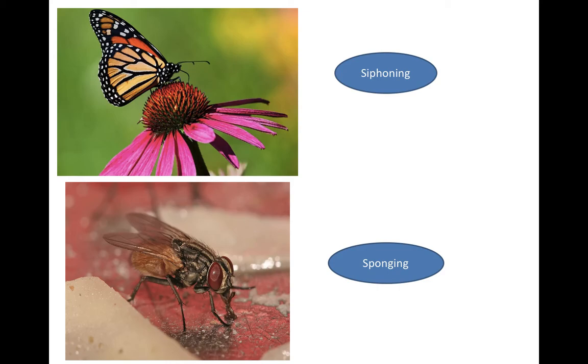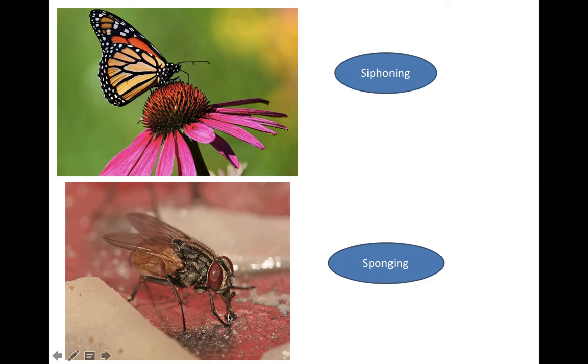The next insect is the house fly. House flies obtain their food by the mode of sponging. How exactly do they do this? If you see the head region, they have a kind of longitudinal tube which releases saliva onto the food.